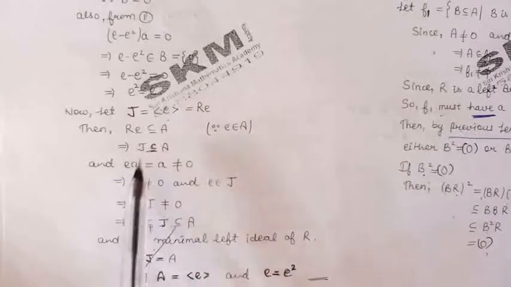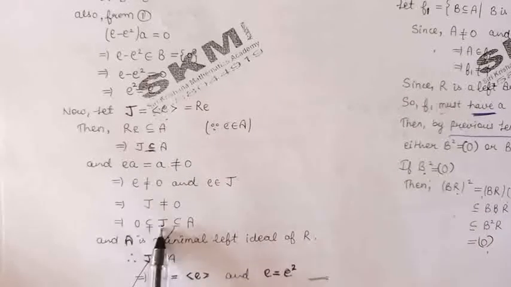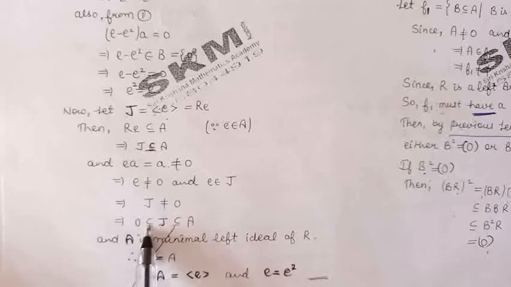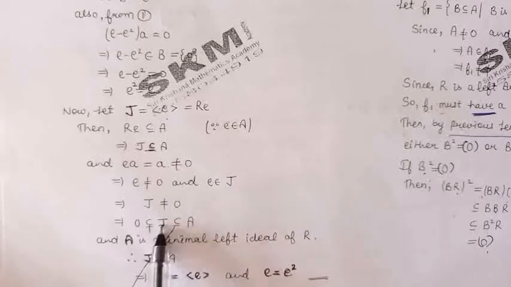Now let us combine these two conditions. Thus we have obtained J is non-zero and J is contained in A. But A is a minimal left ideal of the ring R. So by definition of minimal left ideal, either they should be the same or J should be 0, but J is non-zero.